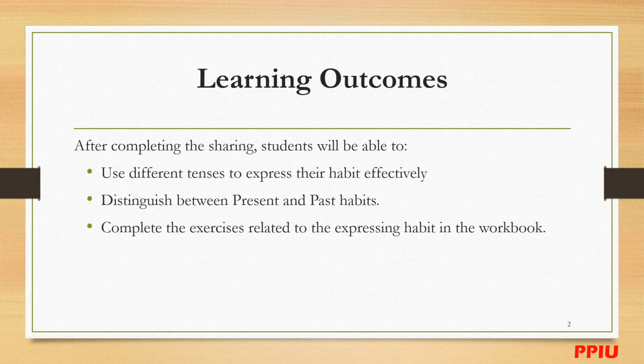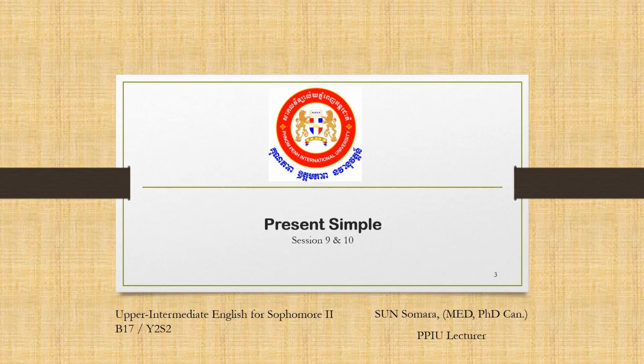So to briefly focus on this, you can identify the tenses that can be used to express habit. Let's go. The first one, we can use present simple tense. It's not new for you. I think you have learned present simple many times already, right?